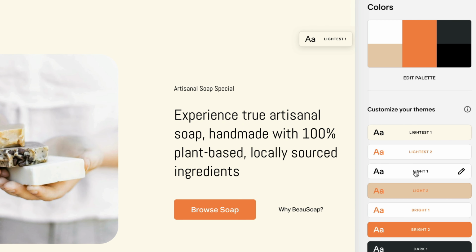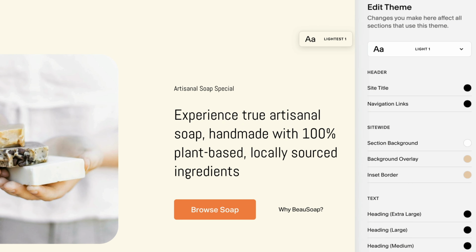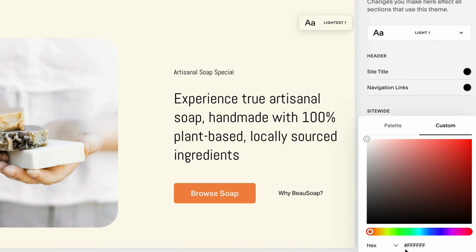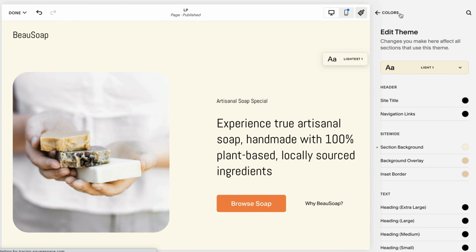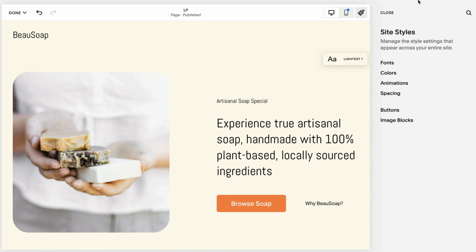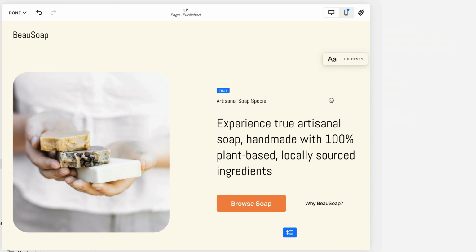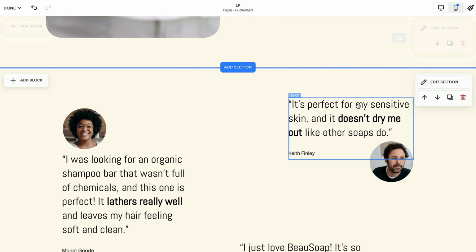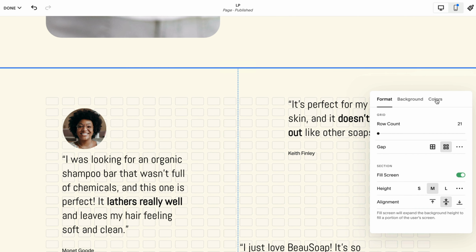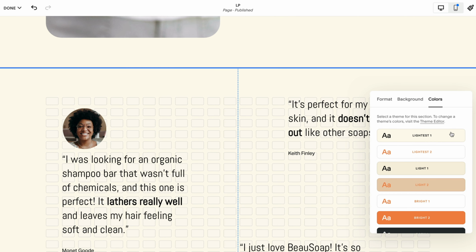So what I'm going to do is go into light 1. I'm going to edit light 1. I'm going to go to section background, colors, and I'm going to put in my hex value. You won't notice the difference now, but when I go into the page and once it saves, and I go to the actual section I'm after, and I scroll down and I hover over it, I edit the section, I go to colors, and now I change the theme from lightest 1 to light 1.